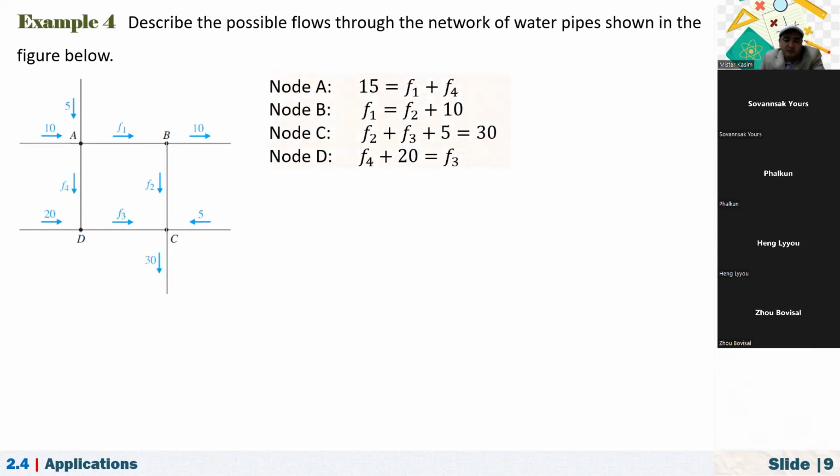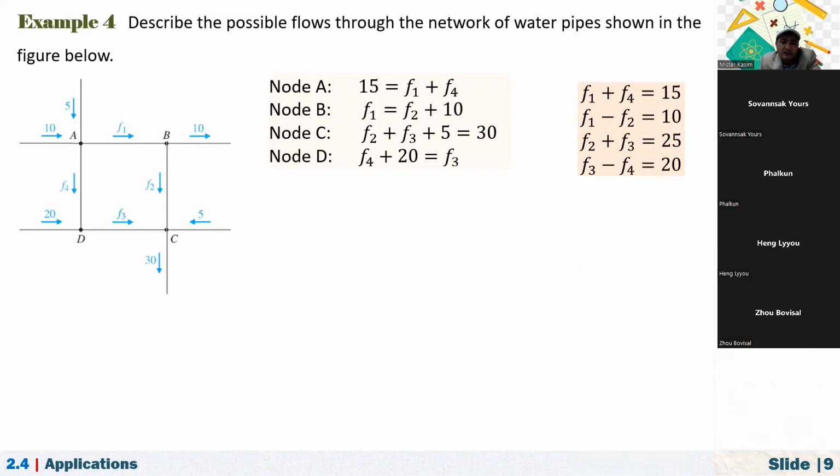So now if you write this in equations: 15 equals F1 plus F4, F1 is equal to F2 plus 10, F2 plus F3 plus 5 equals 30, and F4 plus 20 equals F3. You just see that it is a system of linear equations.